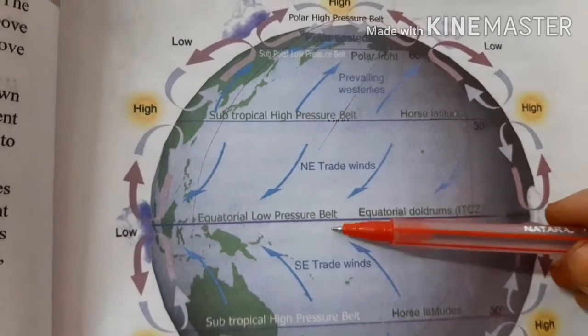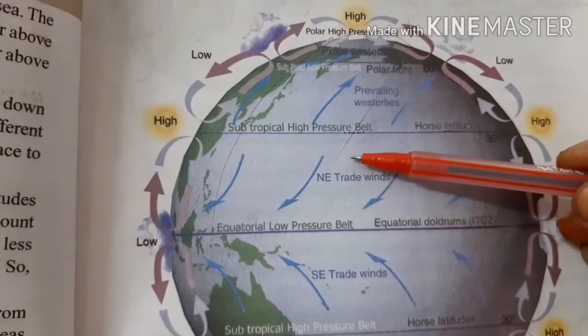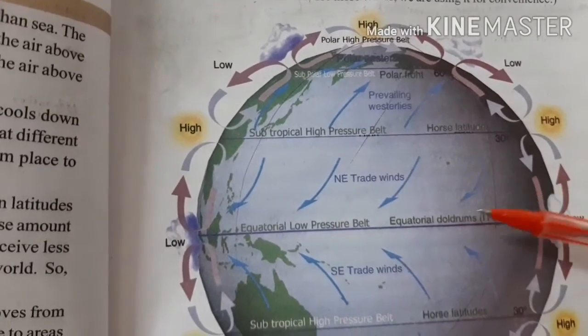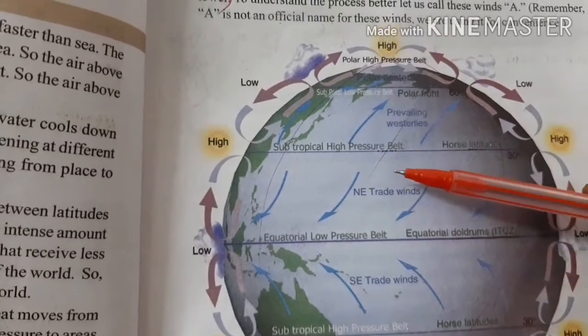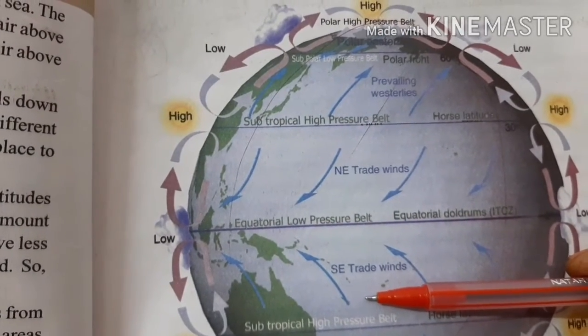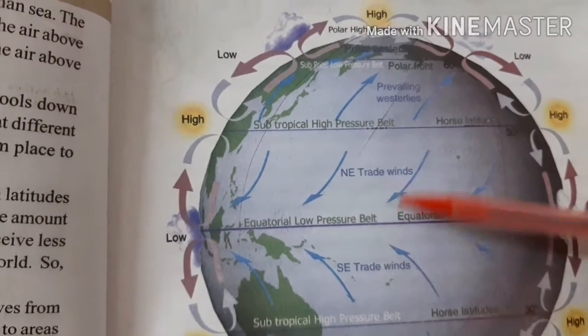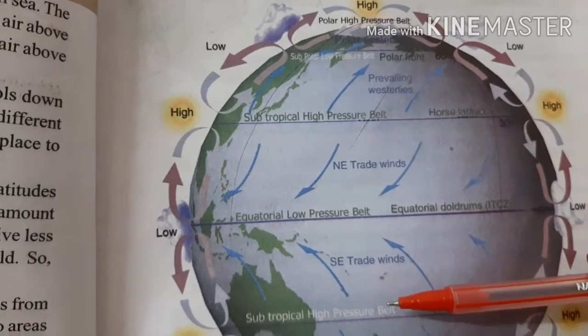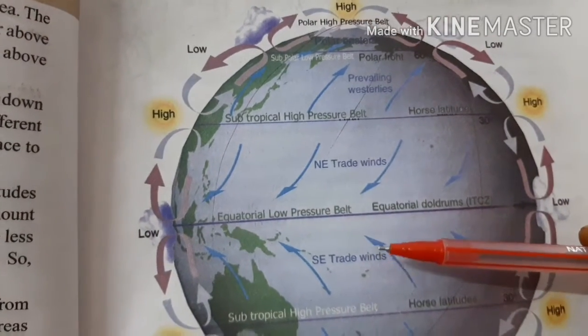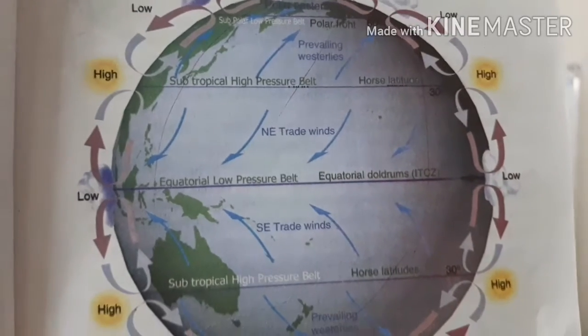As the air reaches the higher layers of the atmosphere, it spreads away from the equatorial region towards the northern hemisphere and towards the southern hemisphere. As it spreads, it also starts descending, because it is cooler and denser, it starts coming down towards the earth.